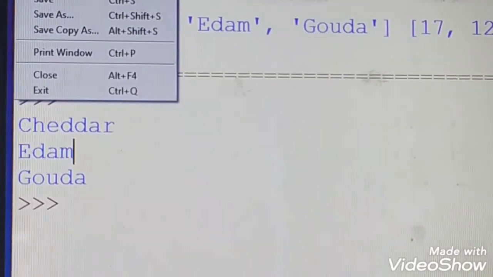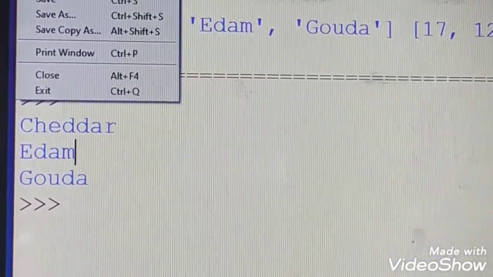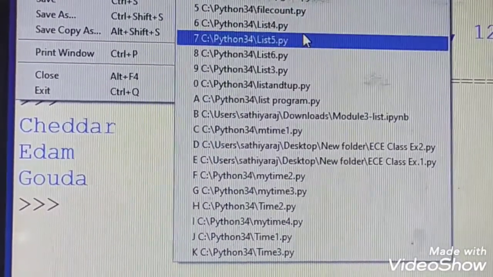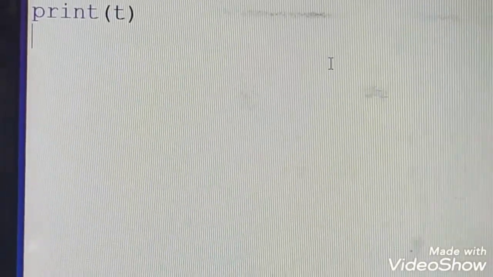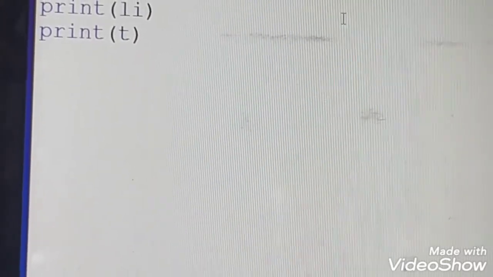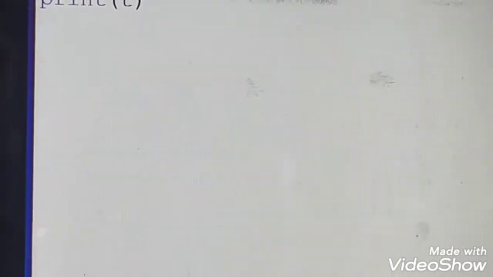That is an example of how to iterate over things in a list, or how to use a loop in a list. And this is the next example, where you can identify the difference between a list and a tuple. As of now we are discussing tuples. A tuple is the same as a list, but tuples are immutable. That's why we say tuples are immutable. I can't modify a tuple which is created.